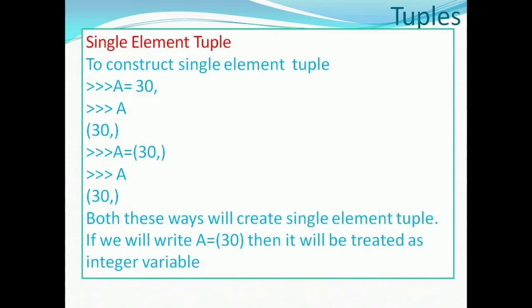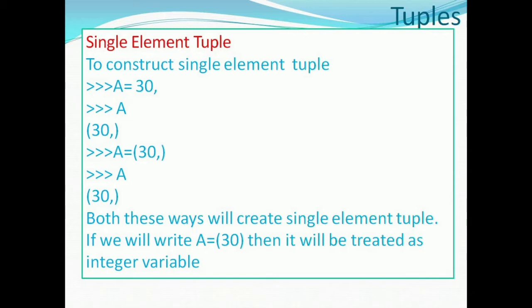There are two ways to create a single element tuple. Either you can write name of the tuple is equal to value within round brackets followed by a comma, or you can write name of the tuple is equal to value comma. If we simply put a is equal to within round brackets 30, then 30 will be treated as an integer value, not a tuple.